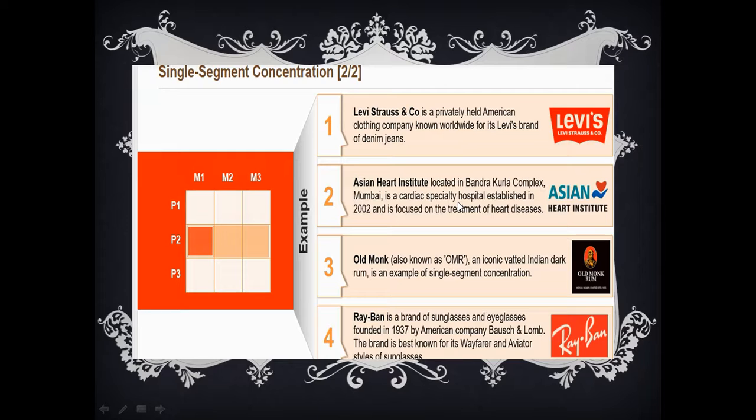And one more example, like Asian Gastro in Hyderabad. They're specialists in that particular area, and no other person can easily enter the market. And as they're concentrating only on one kind of specialty, they'll get into the limelight very fast by concentrating all their marketing resources in that area. And Old Monk, also known as OMR, an iconic vatted Indian dark rum, is an example of single segment concentration. Old Monk rum. No other rum is as big a success as Old Monk rum in India, because they are into only one thing, only rum.